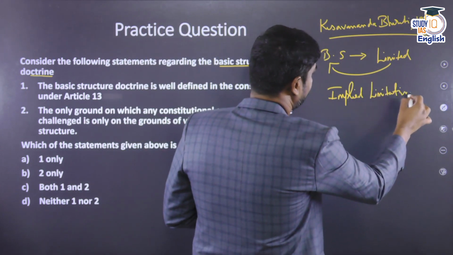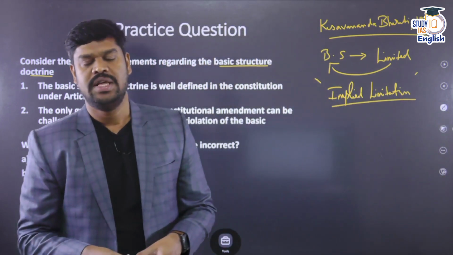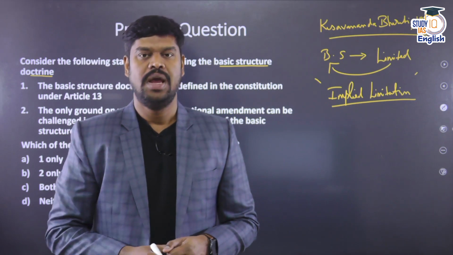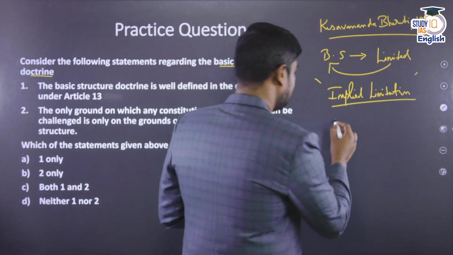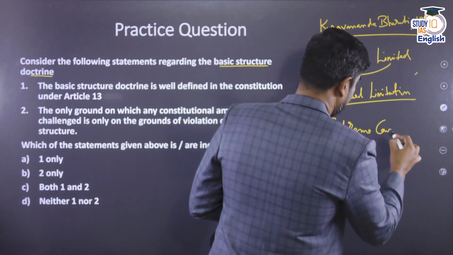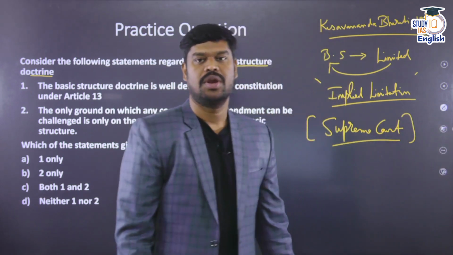So in the opinion of the Supreme Court, there are certain implied limitations upon the power of the parliament to amend the constitution, and hence they cannot destroy that. But who will decide as to what constitutes the basic structure? The Supreme Court has said that we will decide this. So the Supreme Court is the only authority in our country that can decide as to what constitutes the basic structure.